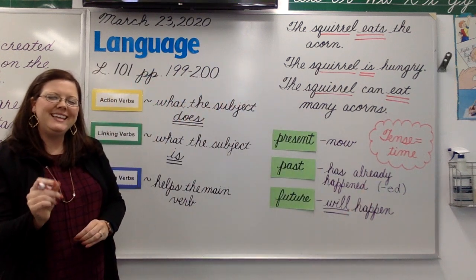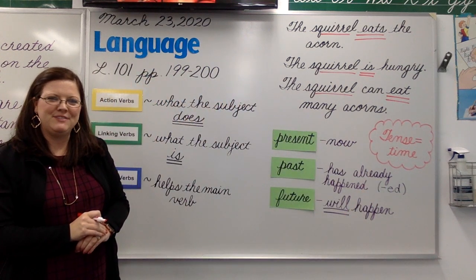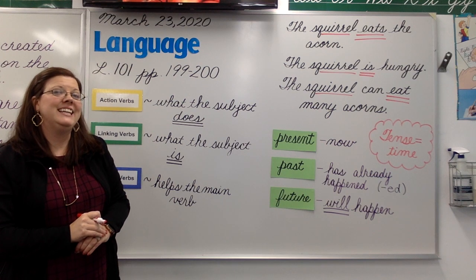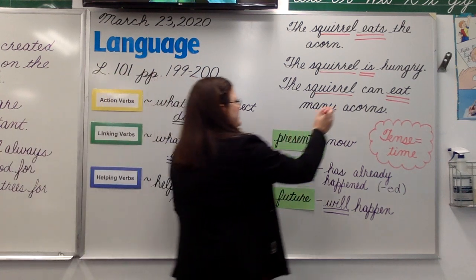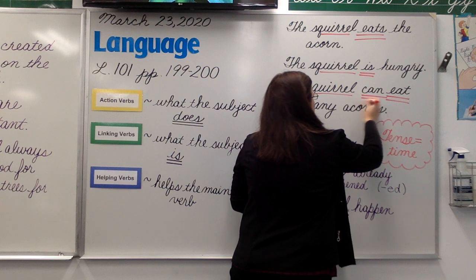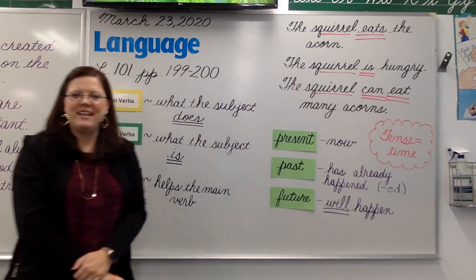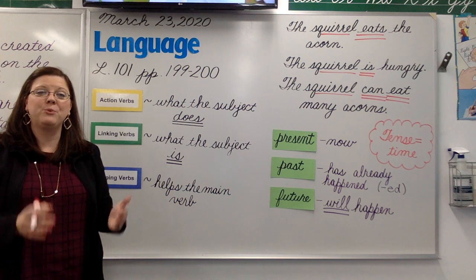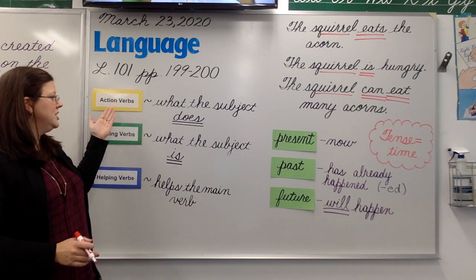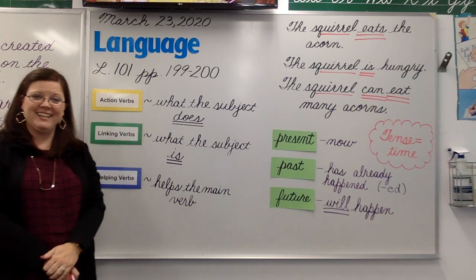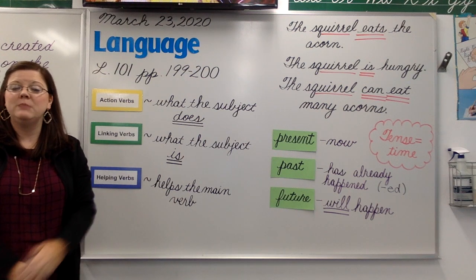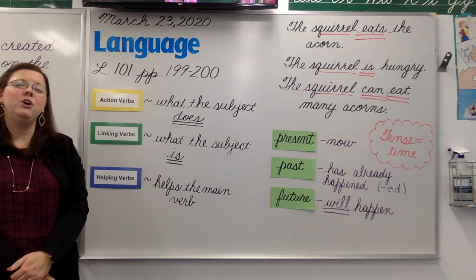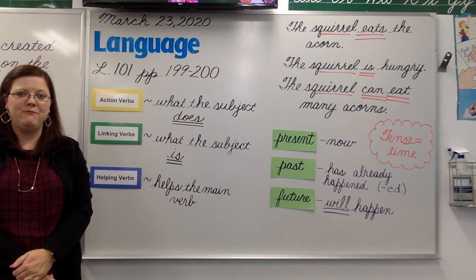But there's a little word that comes in front of that. That word is can. Can is a helping verb. It's helping eat do its job to the best of its ability. So that was a brief review on our three kinds of verbs. Action shows what the subject does. Linking shows what the subject is. And a helping verb comes in front of the main verb.